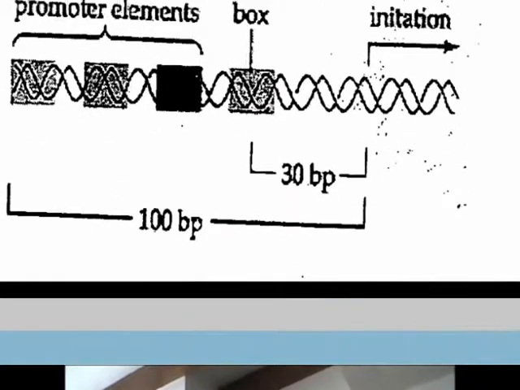The transcription in eukaryotes is divided in 5 steps. The first one is the pre-initiation. In this step, the initiation factors bind to the DNA sequence, and the promoters go to the extreme of the DNA sequence to define the place and order where the transcription will be done.